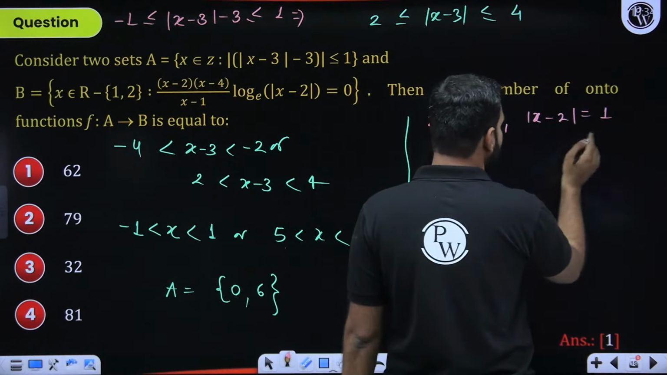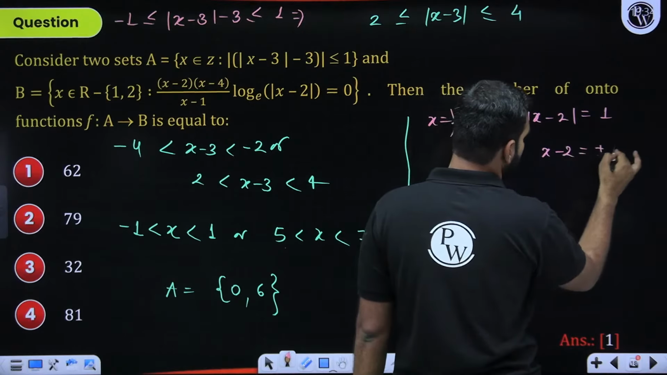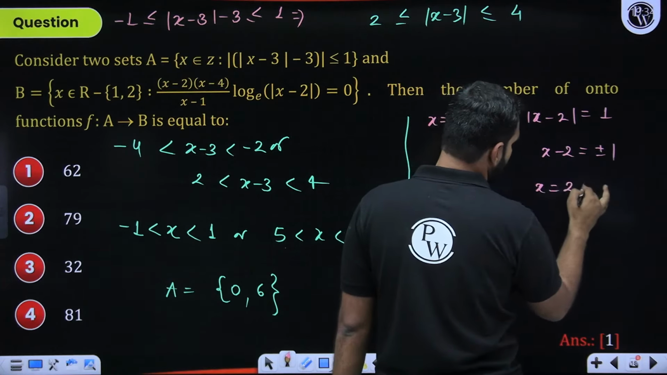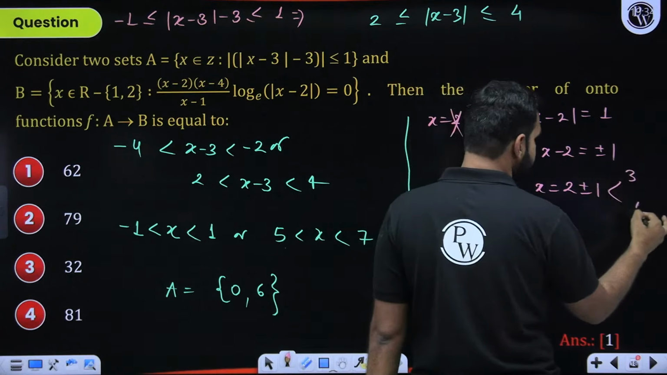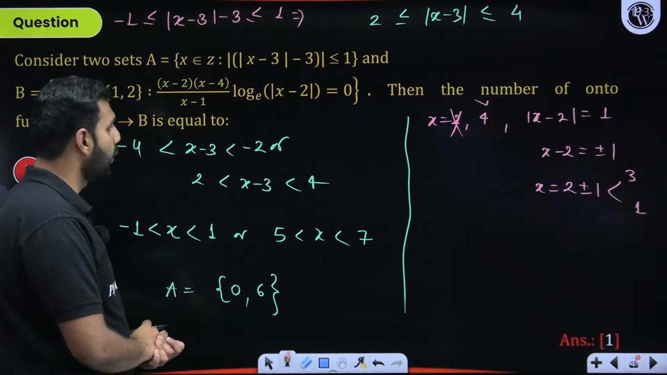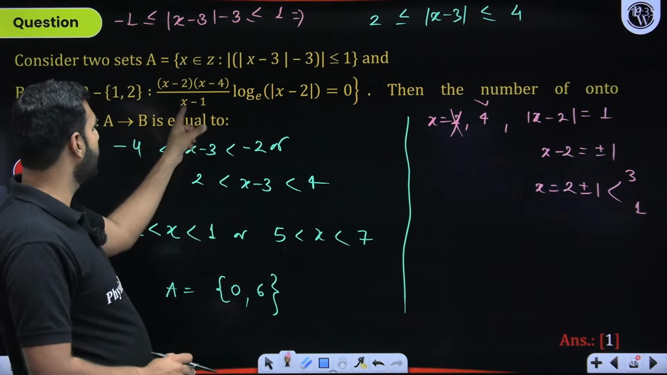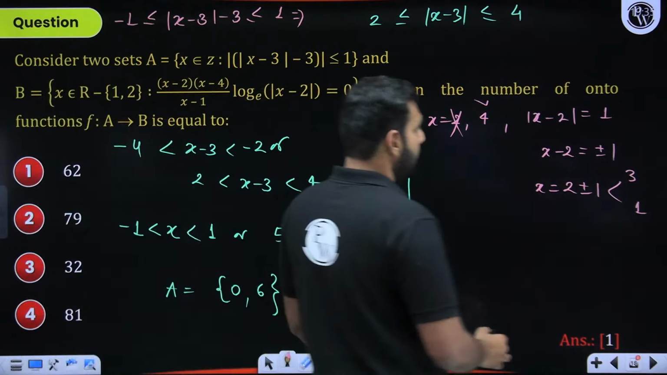When you talk about the mod of x minus 2 being 1, I'll say x minus 2 should be plus minus 1. So I'll say x should be 2 plus minus 1. So there I get two values of x, 3 and 1. Can I verify this? Yes. But what is wrong with 1? I think there is something wrong with 1. 1 is there in the denominator, x minus 1. So 1 cannot be an acceptable value.